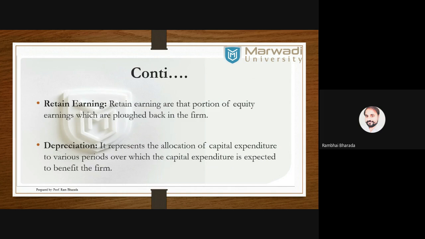Here depreciation is a non-cash expense. So every year whatever the amount is charged as depreciation, that is with the company, that is not paid to anyone else. So that is used for the purchase of new machinery, or that is used for the capital expenditures. So these are the two different sources. Again I repeat, equity shares, preference shares, debt. In a debt, we have debentures and loans, and internal sources, retained earning and depreciation. With this, our first part of Unit 2 is over.